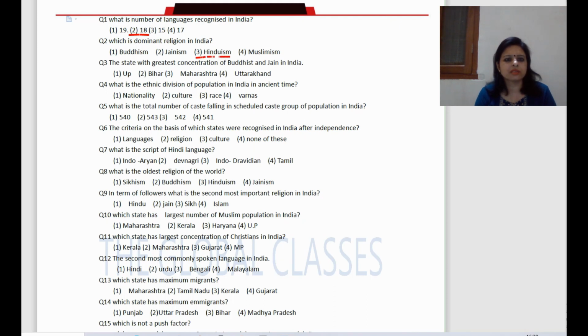Now next question, the state with greatest concentration of Buddhists and Jains in India? The right answer is Maharashtra. Now next question, what is the ethnic division of population in India in ancient time? The right answer is Varnas. Now next question, what is the total number of castes falling in the scheduled caste group of population in India? The right answer is 542.